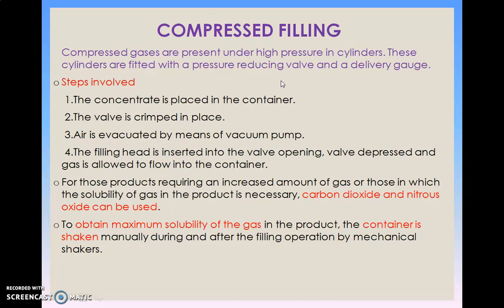These cylinders are fitted with a pressure reducing valve and a delivery gauge. Some steps involved are: the concentrate is placed into the container, the valve is crimped and placed, and air is evacuated by means of a vacuum pump. From that container the air is evacuated. The filling head is inserted into the valve opening, the valve is depressed, so there is entry of container contents, and gas is allowed to flow into the container.